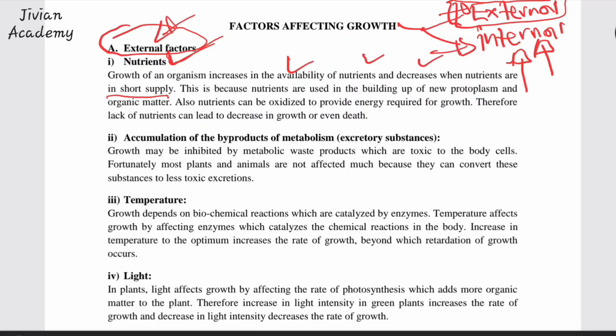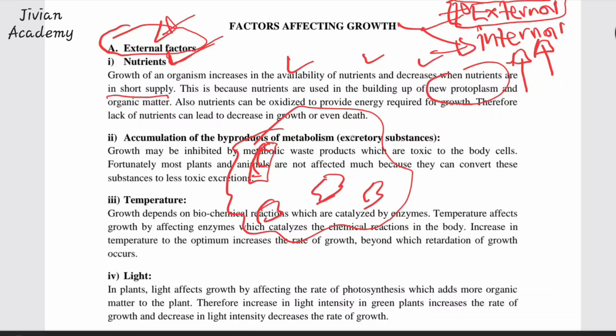This is because nutrients are used in the building up of new protoplasm. Now, if you don't know protoplasm, I know you remember this diagram of a cell. Then you have something like mitochondria here. Then maybe you have so many things here. So this is a cell membrane.